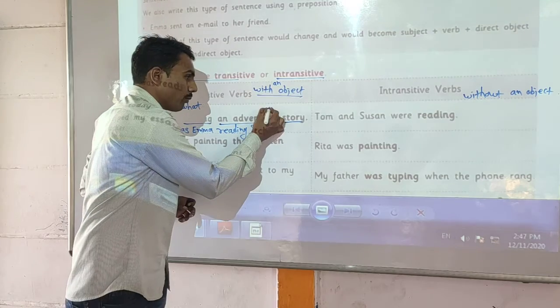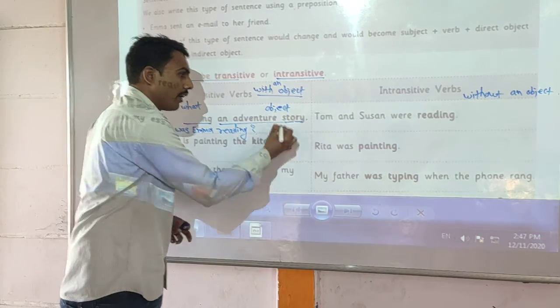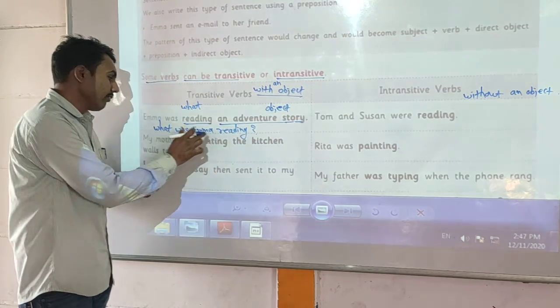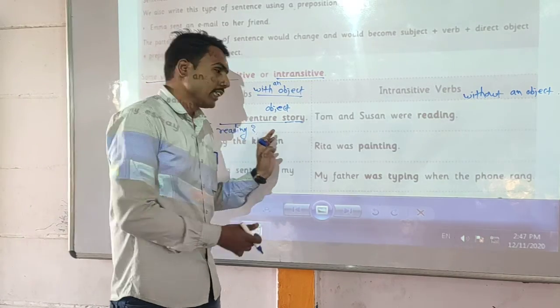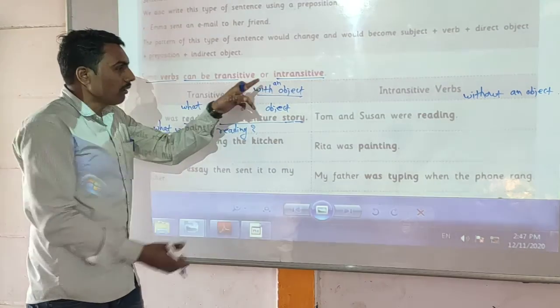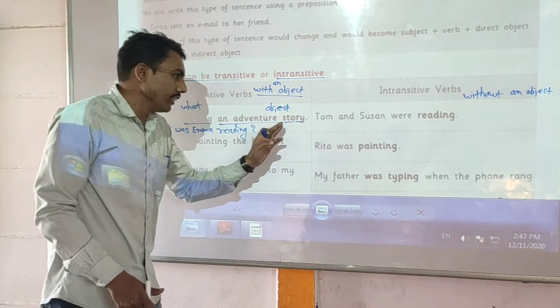Are you getting my point? When we get a definite answer by asking a question to the main verb, that is called the object. And when a verb comes with an object, that is called a transitive verb.